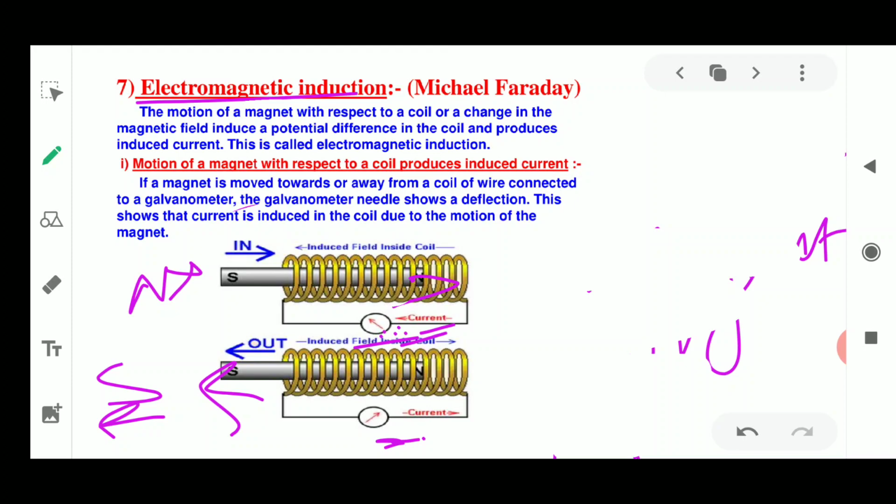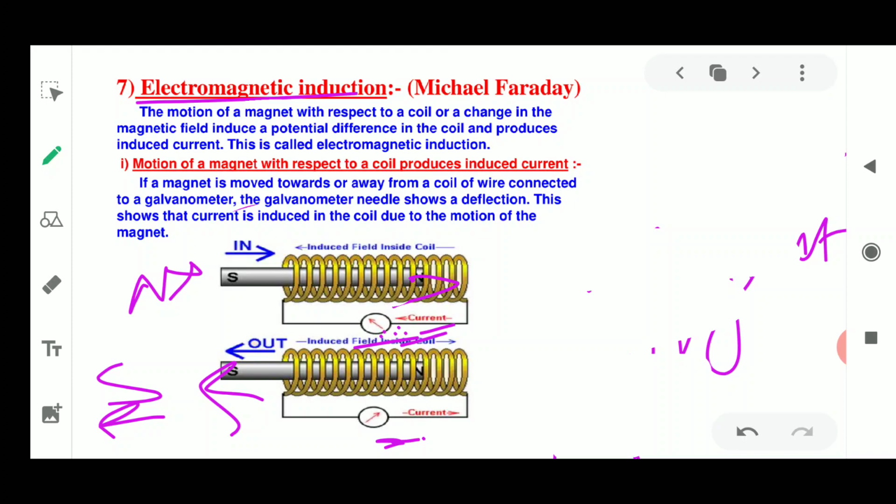When the coil is kept stationary with respect to the magnet, the deflection drops to 0, meaning no current flows. We also checked that if you move the south pole of the magnet towards the end of the coil, it shows a deflection opposite to the previous one.